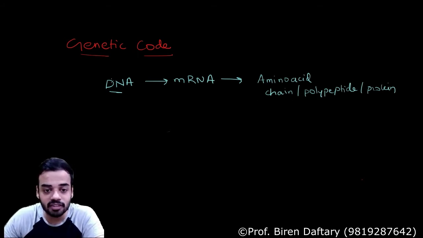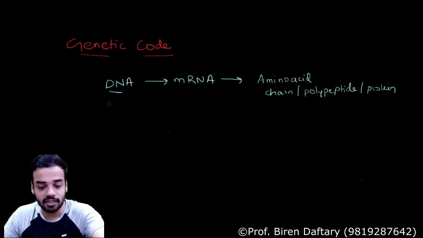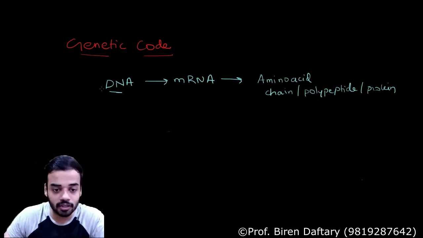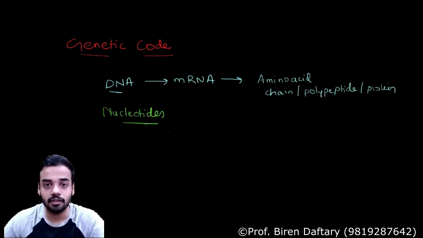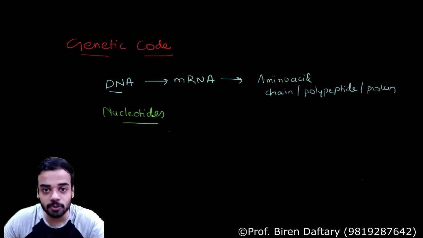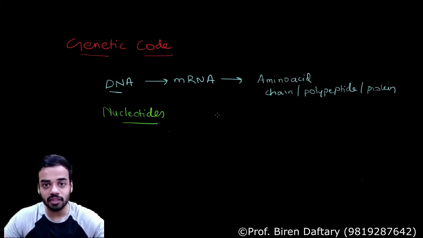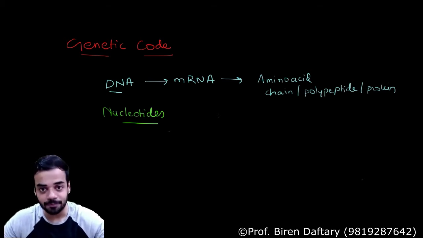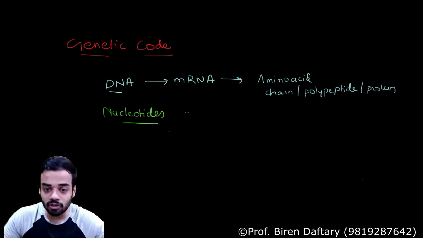Very, very simple. What is the DNA made up of? The DNA, as you all know, is made up of nucleotides, correct? So what are nucleotides? Purines and pyrimidines, A, T, G, C. These nucleotides are getting copied to mRNA. The only difference in mRNA is instead of T there will be U. I hope you remember that coding strand and mRNA are both the same. The only difference is U is there in mRNA and there is T in the template strand. And those same nucleotides, they will decide the order of the amino acids.